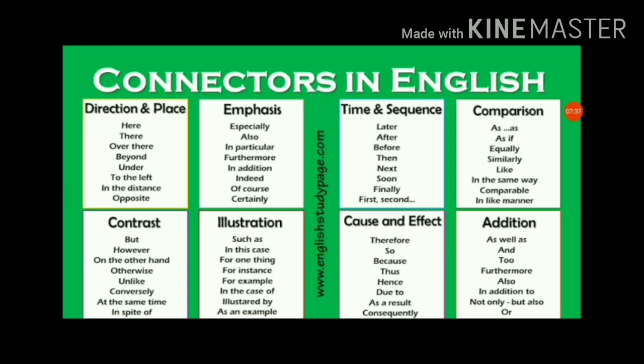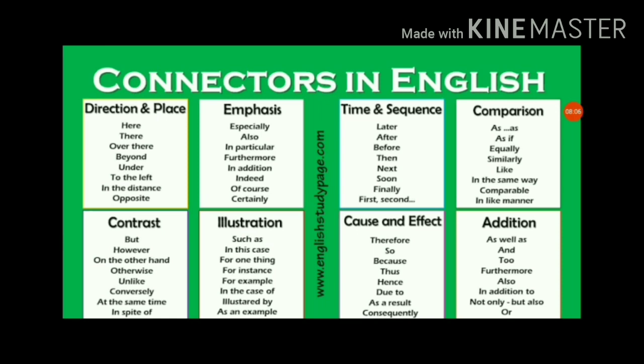For emphasis: especially, also, in particular, furthermore, in addition, indeed, of course, certainly. For time and sequence: later, after, before, then, next, soon, finally, first, second.